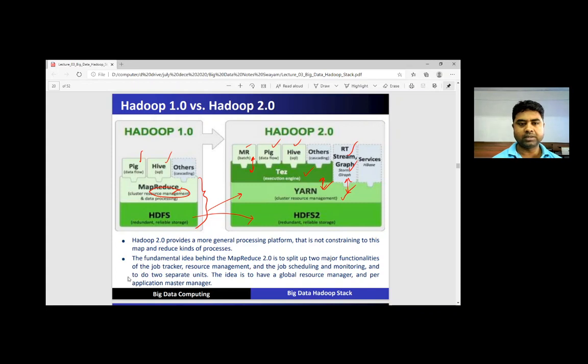This one is the comparison between Hadoop 1.0 and Hadoop 2.0. So HDFS is the same, but the concept of MapReduce is now converted into the concept of Yarn. So Hadoop 2.0 provides a more general processing platform that is not constrained to the MapReduce kind of process.